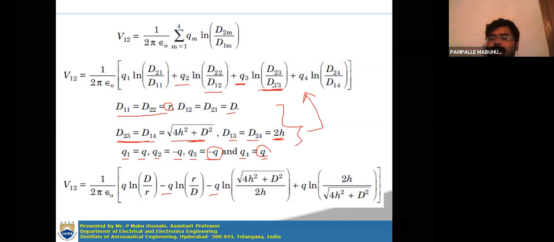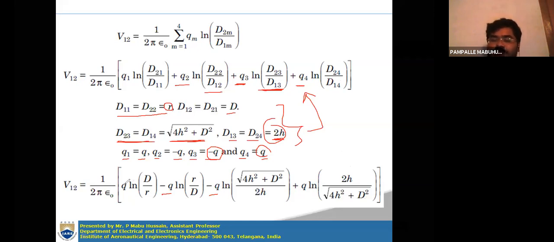D23 is square root of 4h square plus D square, and D13 is 2h. Then Q4 value is q, so plus q ln D24 by D14. D24 value is 2h, D14 value is square root of 4h square plus D square you will get.